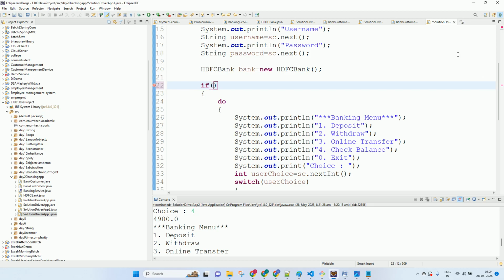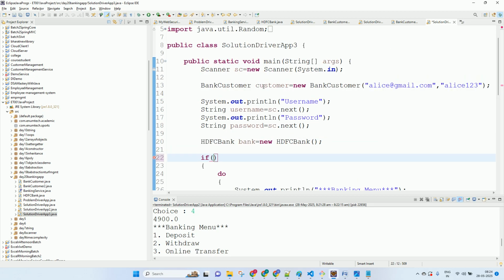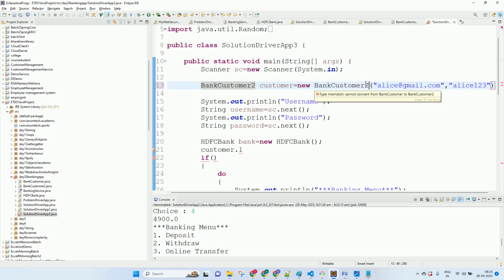So I will say customer dot which function? Have I not saved it? I saved it. Customer is of which class? Customer 2, right? So now customer dot login and pass username and password. What will it give you?